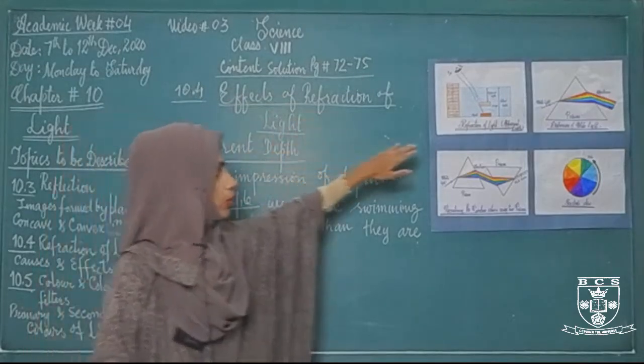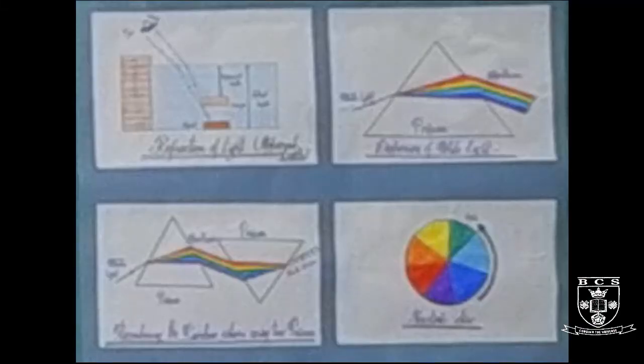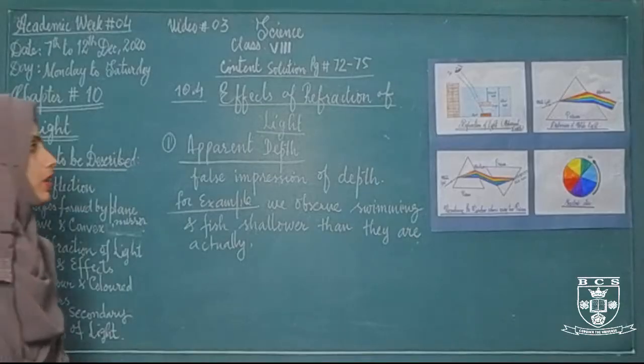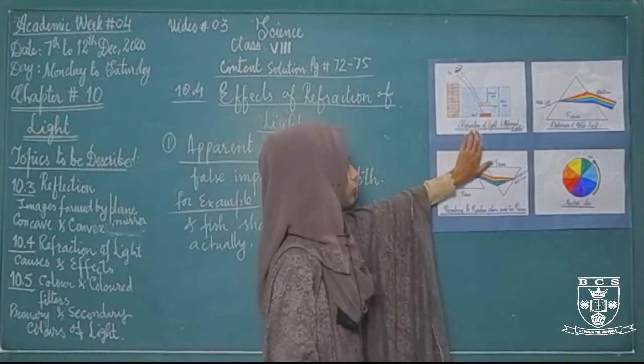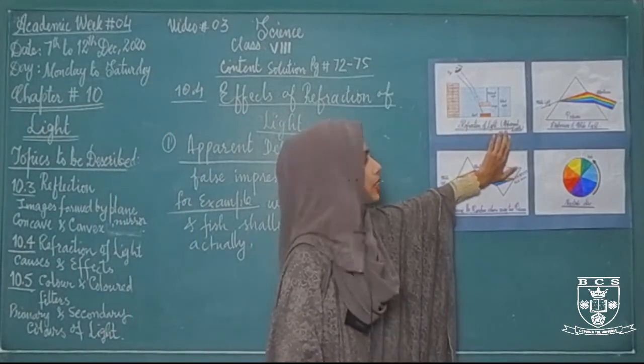Let's take an example of this diagram that is showing refraction of light with apparent depth.